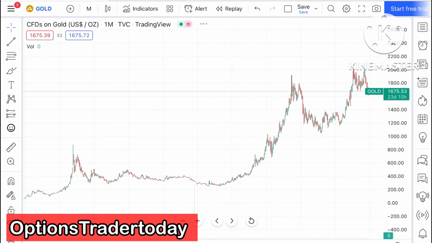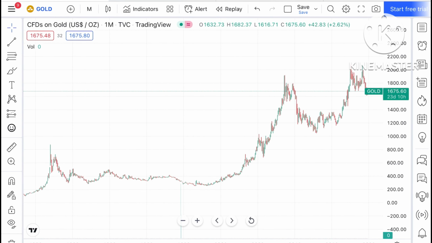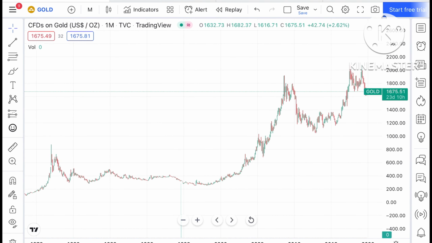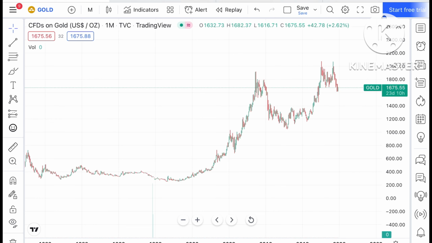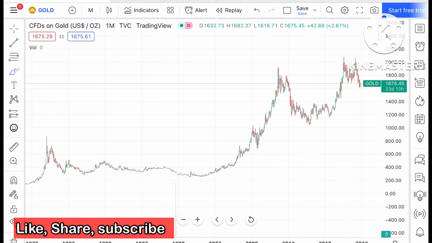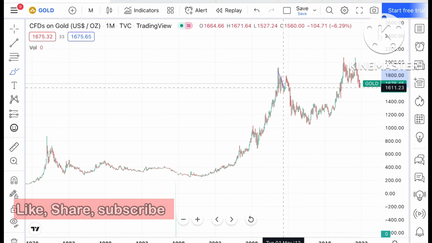So today in this video I'll explain how the price of gold has moved in 2022 and how the price of gold can move in 2023. If you look at the chart of gold, gold is currently trading at around $1670.55. And there is a pattern forming. If you look closely at the chart, we can say that this is the pattern.